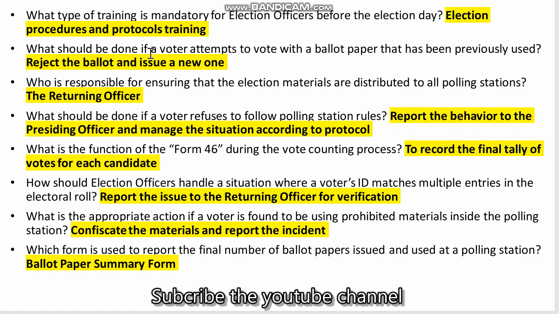What should be done if a voter attempts to vote with a ballot paper that has been provisionally used? Reject the ballot and issue a new one. Who is responsible for ensuring the election materials are distributed to polling stations? The returning officer. What should be done if a voter refuses to follow the polling station rules? Report.